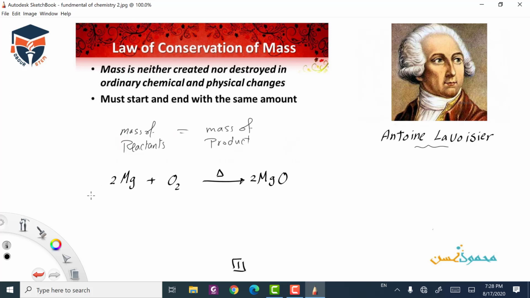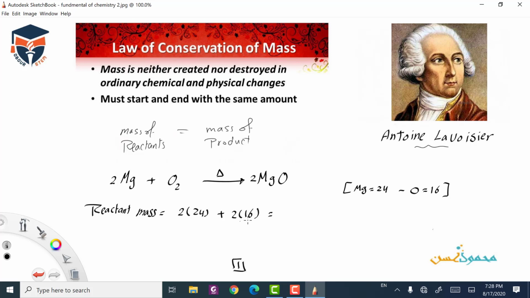If we return back to the mass, we'll find the mass number of magnesium equals 24 and oxygen equals 16. By applying this rule, we'll find the reactant mass will be 2 multiply 24 for the Mg magnesium and 2 multiply 16 for the oxygen.